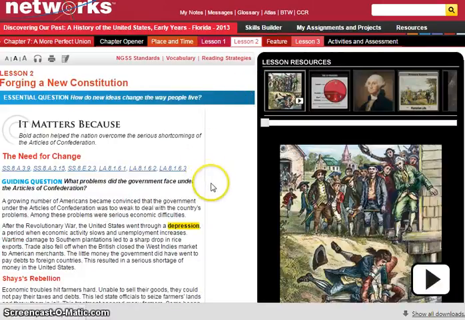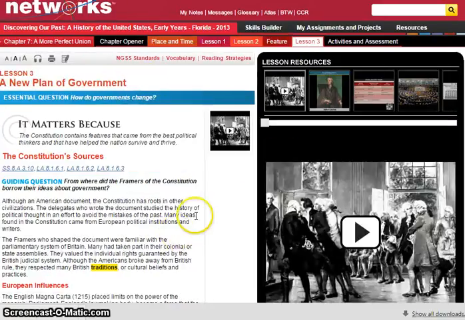Lesson 2. All right, forging a new constitution. So there were problems with the Articles of Confederation that you'll be examining in this chapter, and the founders decide to come together and have a constitutional convention because there were these issues that really needed to be solved. So that's what they did in the Constitutional Convention, and then they decided to write a new government, a new set of rules of government. So they decided to write the Constitution, and that's actually what our government is based on now. Those are the rules of our government, and they still are hundreds of years later.